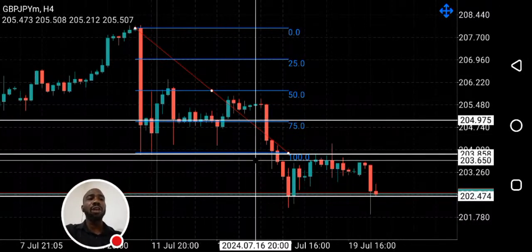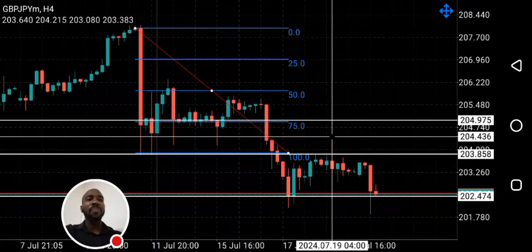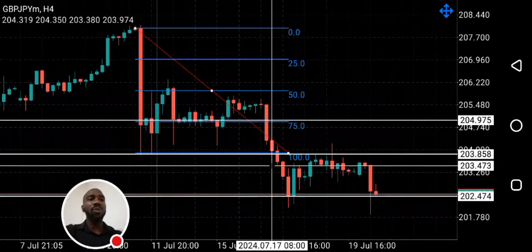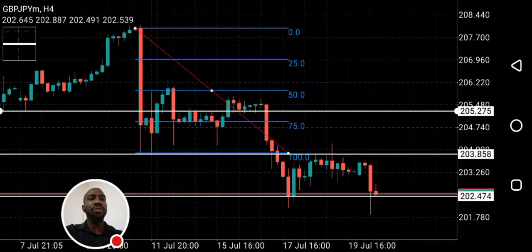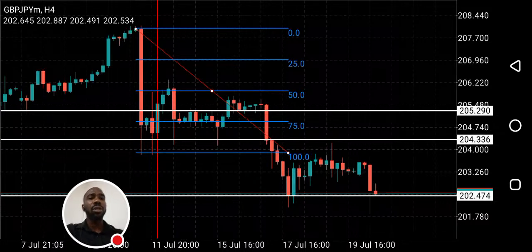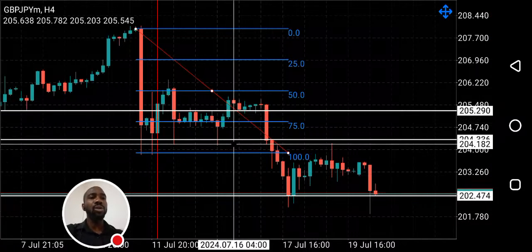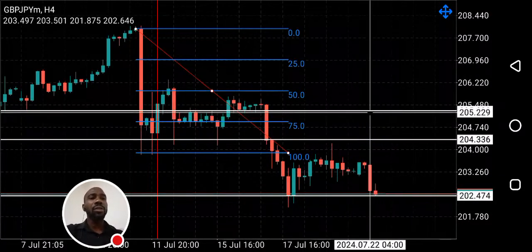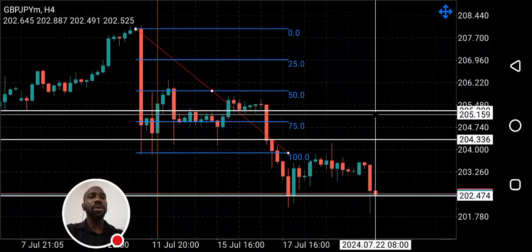So what we should be looking out for is selling this fair value gap that was created here. We could wait for price to come fill this fair value gap before we go bearish. That's my take on GJ. If you're considering selling, wait for price to pull back and fill this fair value gap before you go bearish.